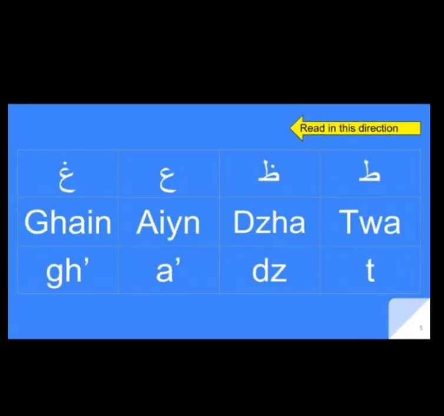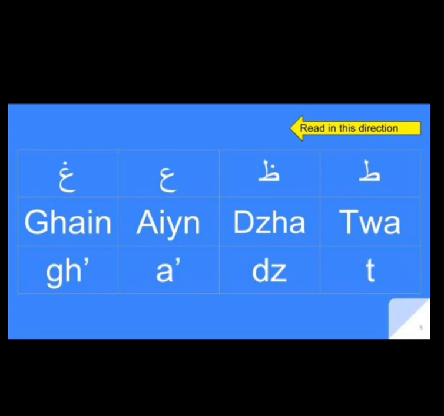Next alphabets are Ta, Za, Ain, Ghain. Ta and Za: in the previous one we already learned this. The first one doesn't have a point and the second one has a point. So that's the same here. The Ta doesn't have any point and Za has one point. The Ta has a T sound once again and Za has a Z sound.